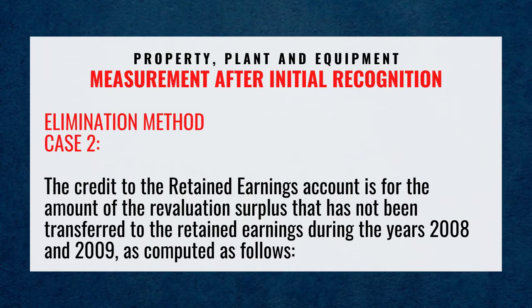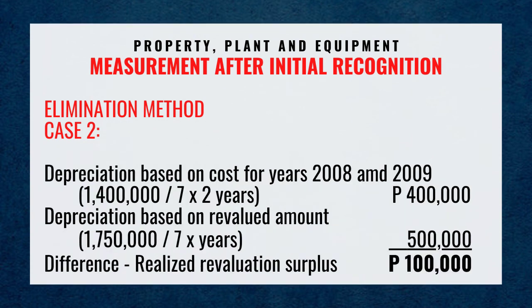The credit to the retained earnings account is for the amount of the revaluation surplus that has not been transferred to the retained earnings during the years 2008 and 2009, as computed as follows.